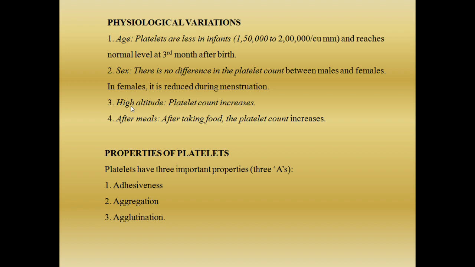So there are three important properties of platelets. What are they? You can call them the three A's: adhesiveness, aggregation, agglutination. Adhesive is the sticking property of the platelets. Blood platelets have the adhesive property towards collagen. At the site of injury, when the collagen is exposed due to endothelial damage, they are attracted towards the site of injury, and they will go and stick onto the collagen. This is the adhesive property. Aggregation is collection.